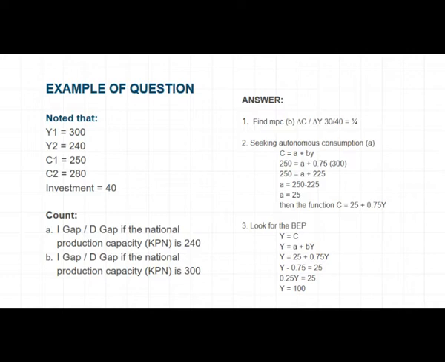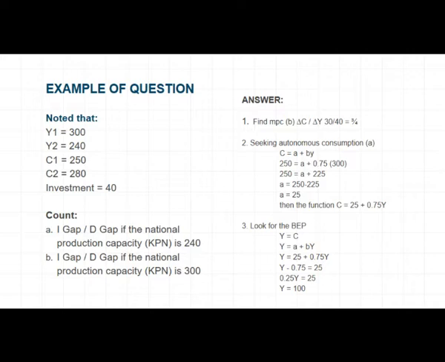Answer. First, find MPC by delta C per delta Y, equal to 30 per 40, equal to 3 per 4. 2. Seeking autonomous consumption or A. C equals A plus bY.